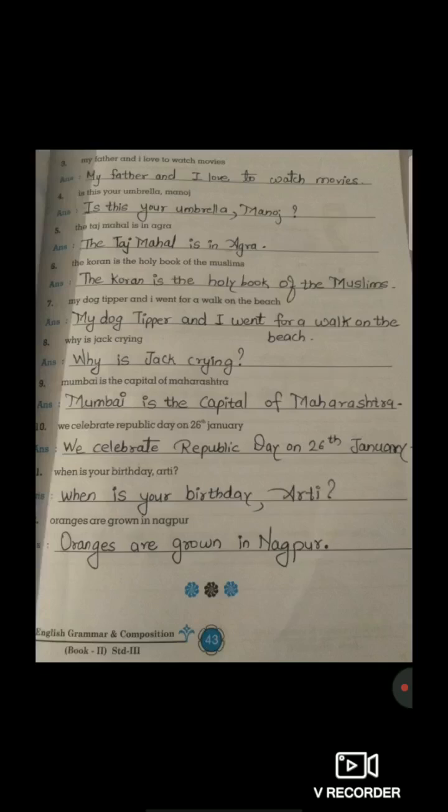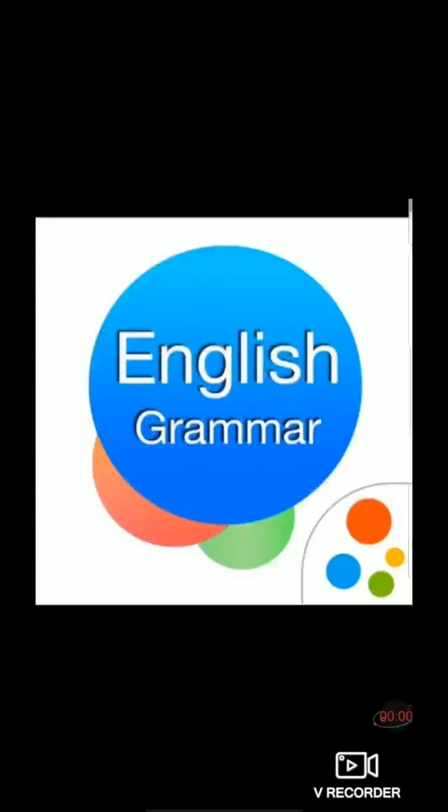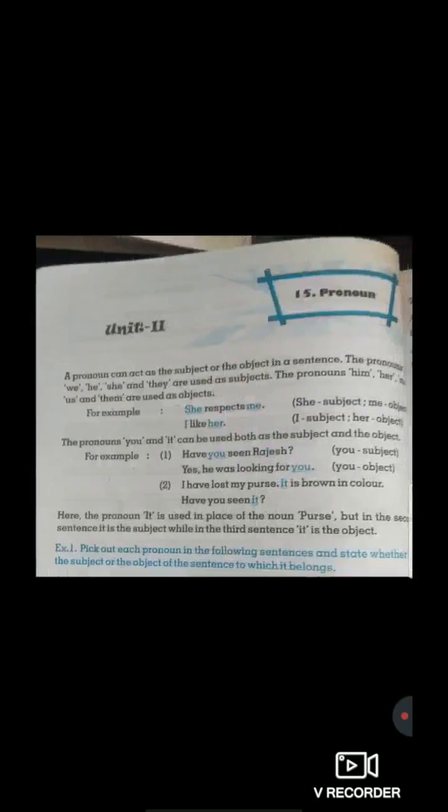Students, I hope everyone understood what is punctuation and how we have to write the sentence. Right? So students, I hope everyone understood the punctuation. Right? Now I am going to explain you the next chapter. It's chapter number 15, pronoun, of your combined book number 2, page number 54. So students, unit 2, combined book number 2, chapter number 15, pronoun.